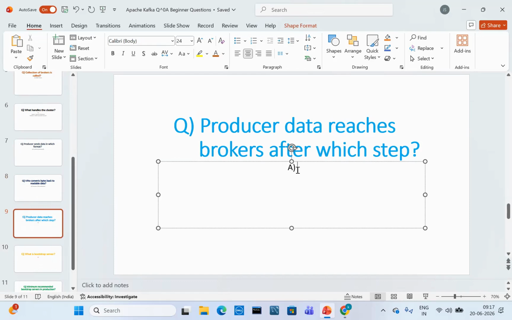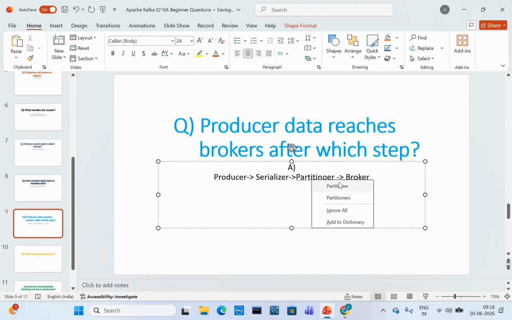See the flow. The producer sends data in serialized format, then it goes to the partitioner, and then to the broker.